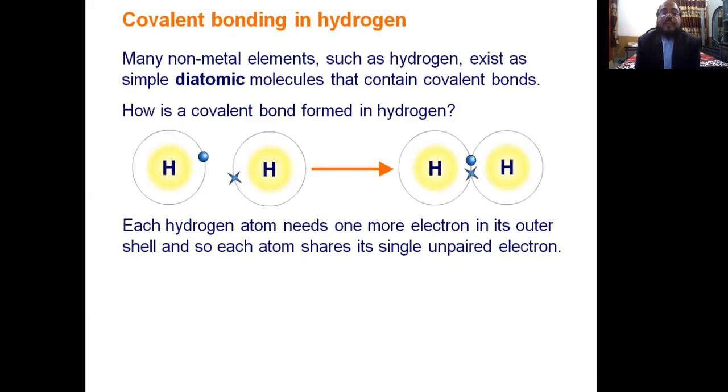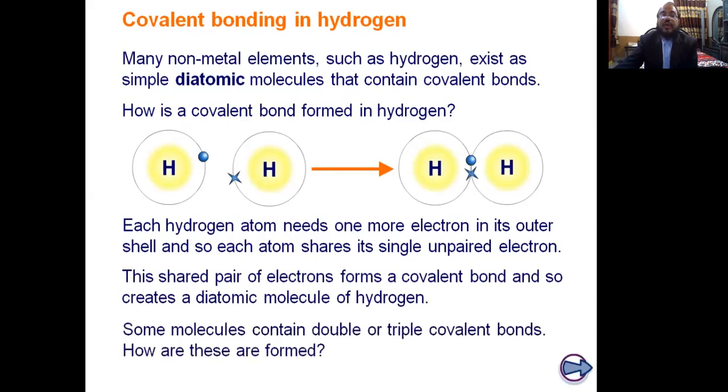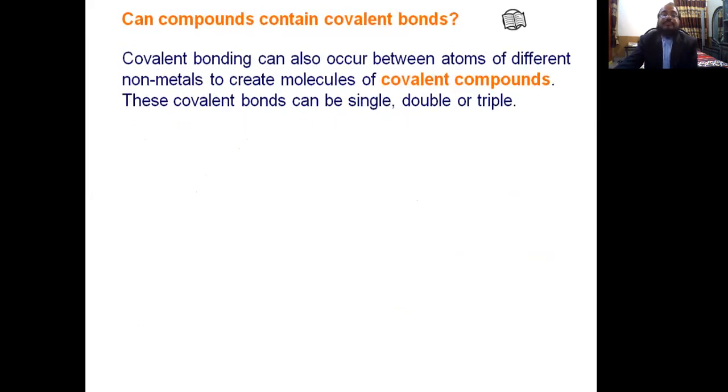How is a covalent bond formed in hydrogen? Both hydrogen atoms have one electron in their outermost shell, and each hydrogen atom needs one more electron to complete its outermost shell and get the noble gas electronic configuration. Hydrogen follows the duplet rule, and hydrogen is interested in getting the electronic configuration of helium and becoming stable.